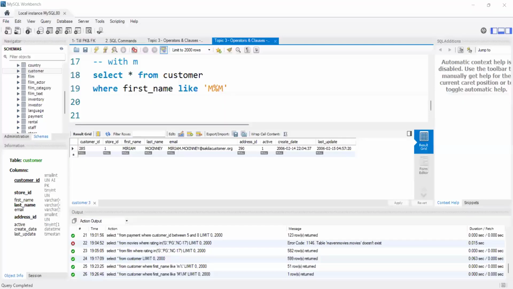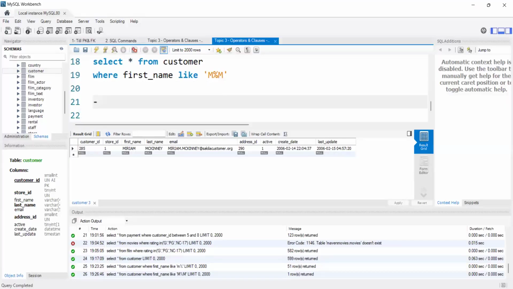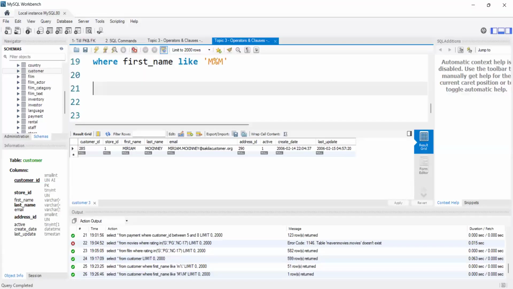Yes. Let's see how underscore will work. As I said, underscore means only a single character, right? So let's see one example. Not an example, directly I will execute one query.